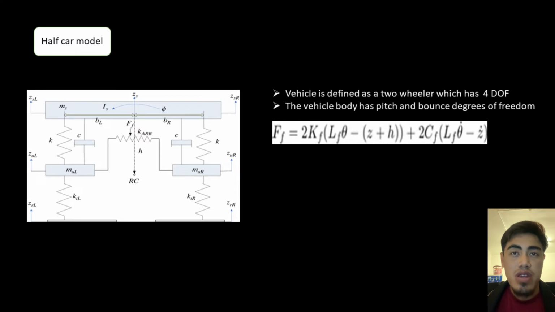Then, the half car model. The half car model is defined as two wheels, rear or front, which has four doors. Its tire can be modeled as a single spring or spring-damper subsystem. The spring rate and damper coefficient can be modeled with a linear equation like this equation. The vehicle body has pitch and bounce degrees of freedom. They are present in the model by four states: vertical displacement, vertical velocity, pitch angular displacement, and pitch angular velocity.